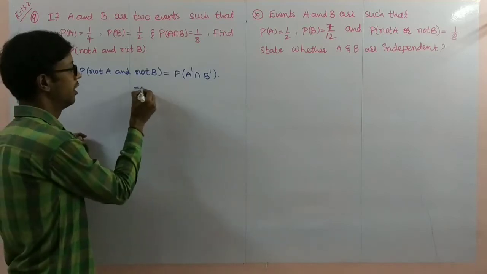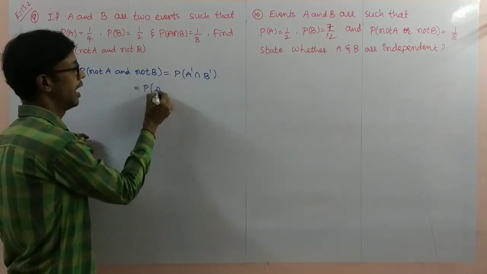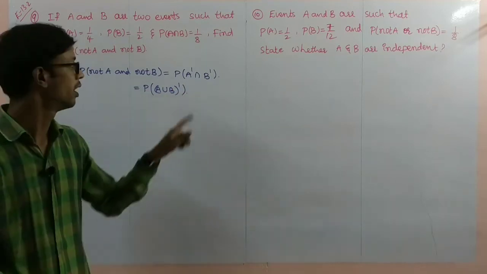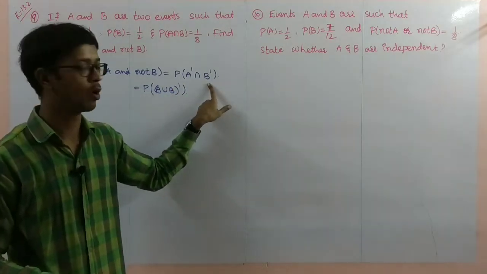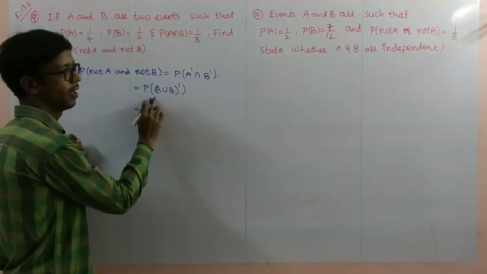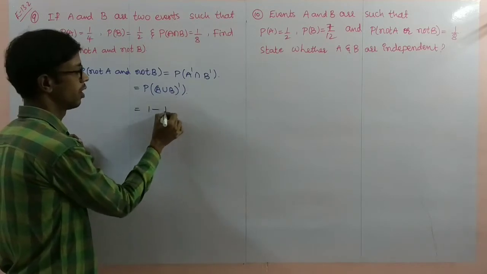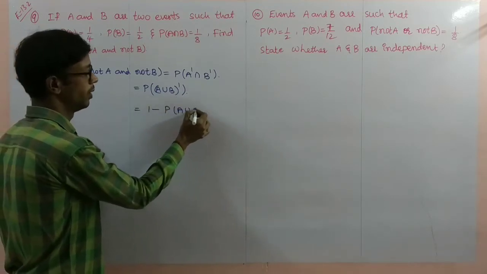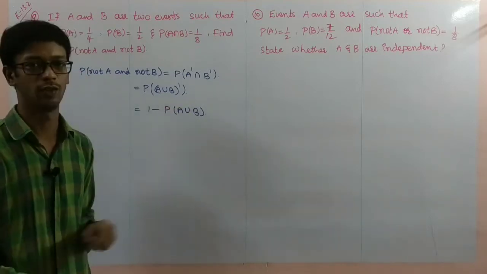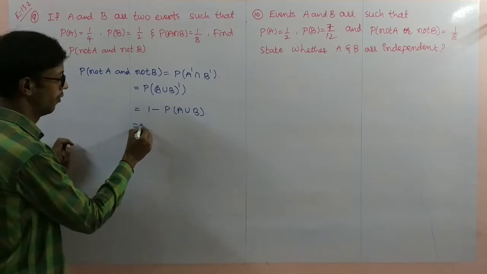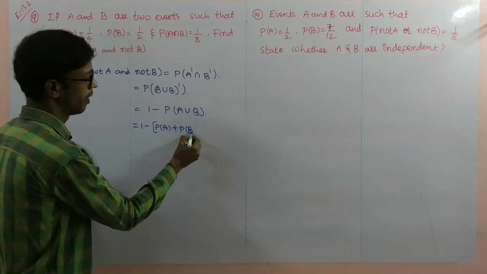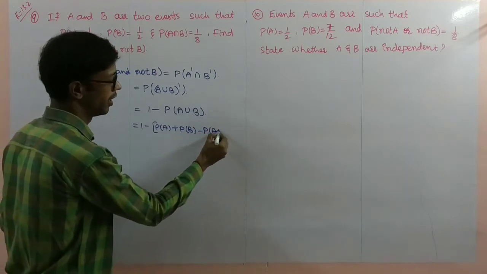So now I'll use the De Morgan laws here. A union B whole dash we can write as A dash intersection B dash, De Morgan laws is there. So we can write this as probability of A union B whole dash, which is 1 minus probability of A union B. For the complement removing purpose, 1 minus we have to make here. Next, 1 minus of probability of A plus probability of B minus probability of A intersection B.